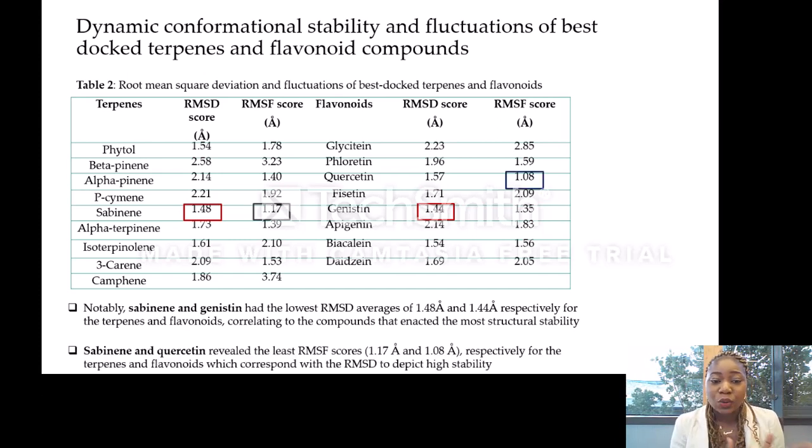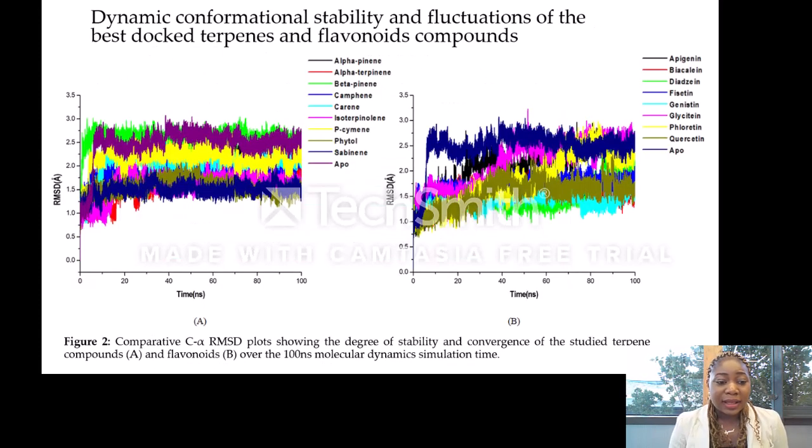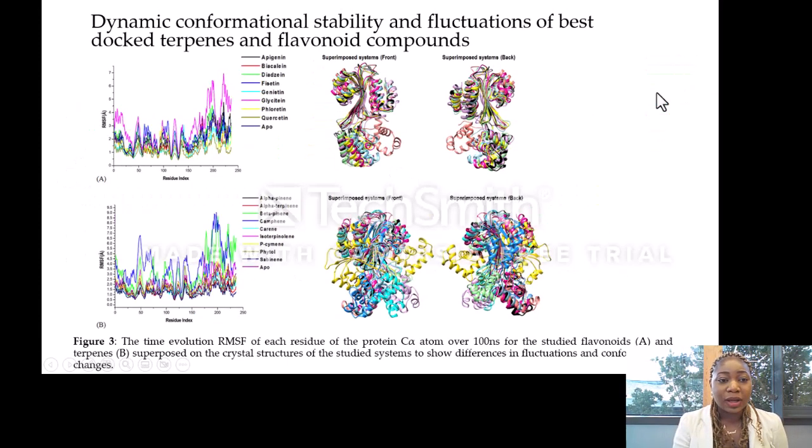Also, sabinene and quercetin reveal the least RMSF scores, and the lower this RMSF score, the higher the stability of these compounds. This figure shows the comparative RMSD plots, which reveal the degree of stability and convergence of the studied terpenes and flavonoids over the 100 nanoseconds simulation time, where sabinene was shown to reveal the least RMSD score for the terpenes. However, for the flavonoids, genistein was shown to reveal the least RMSD score.